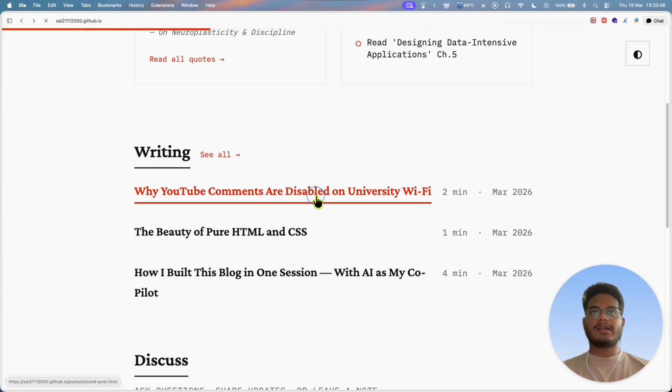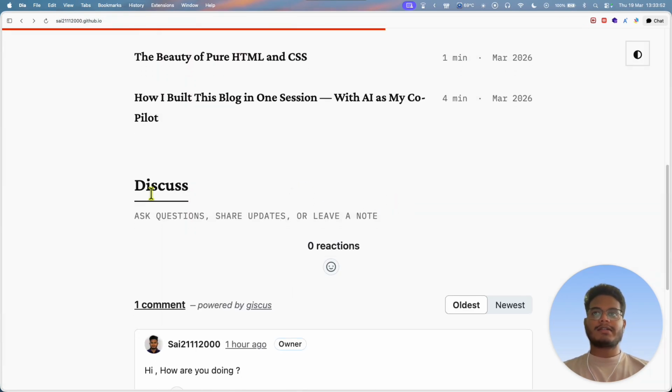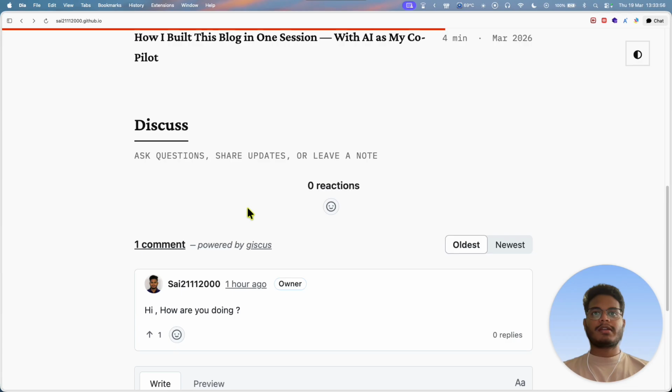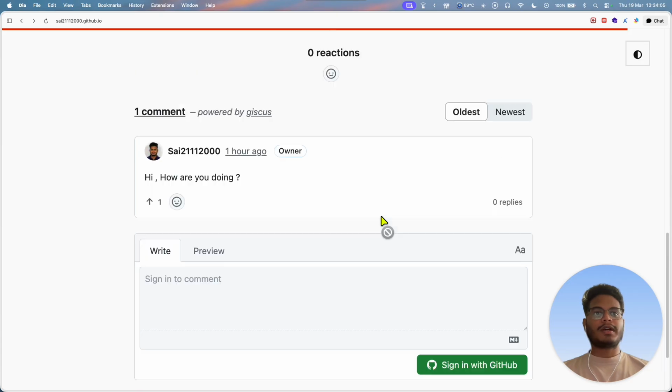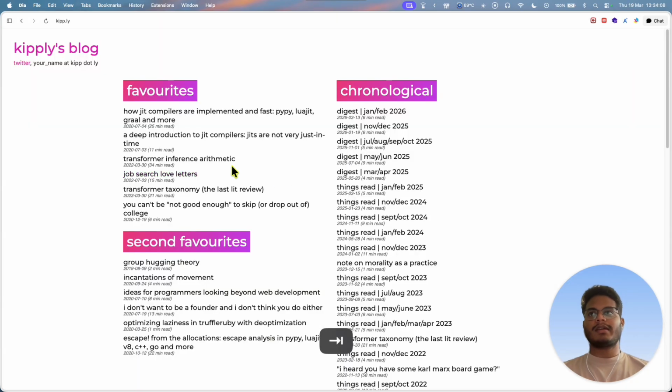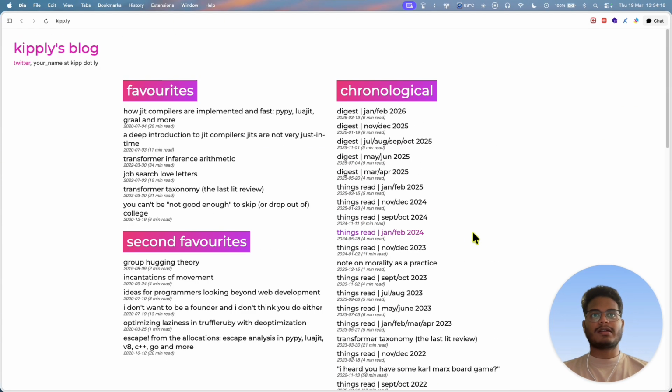And finally, it has a discussion place where any user can sign in and add reactions via GitHub as well. And anyone else can reply, preview and so on. This is completely open source. Initially my inspiration was Kippy's blog, which has this sort of minimalistic layout.